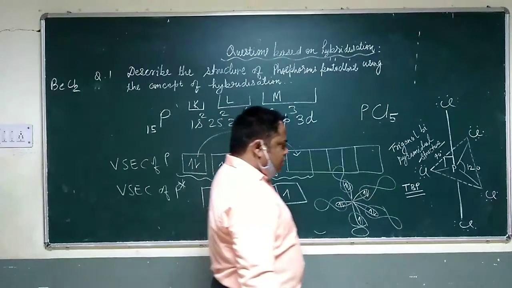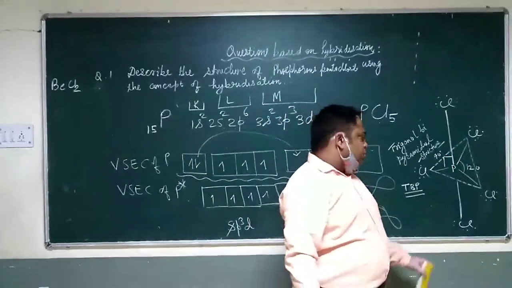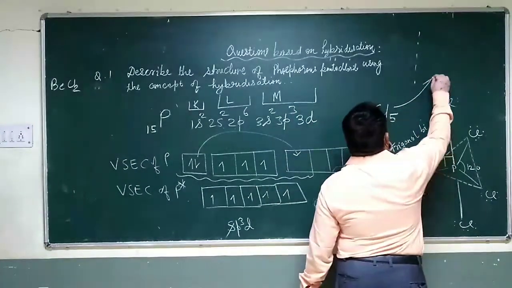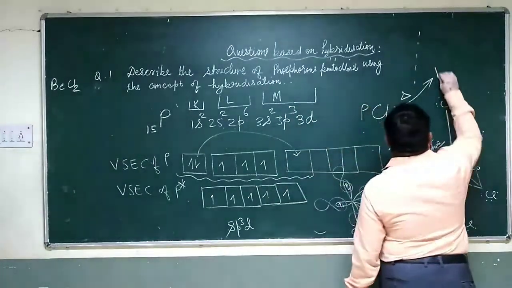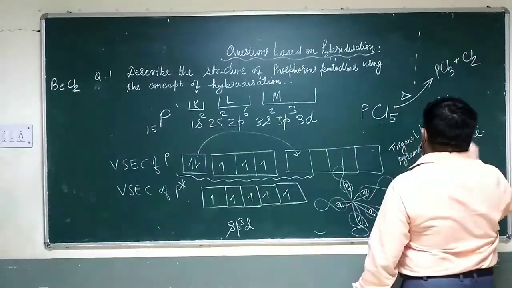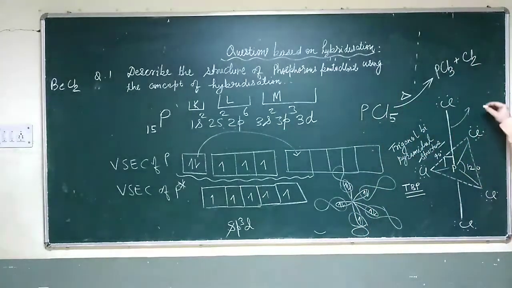And you know that a long stick will be weaker than a short stick. So this long bond becomes weaker. As a result, PCl5 is thermally unstable. When it is heated, it forms PCl3 and Cl2 gas quickly due to the weak axial PCl bond.